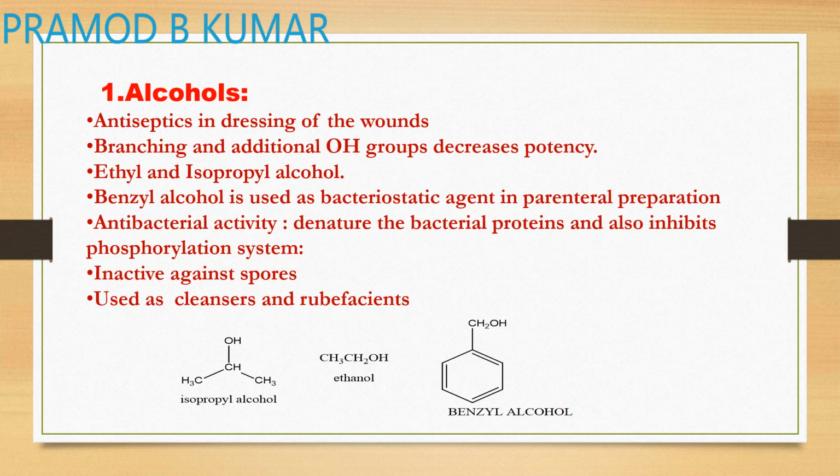They are bacteriostatic agents, and benzyl alcohol is basically used as a bacteriostatic agent in parenteral preparations. So if you want any parenteral preparation, you can add benzyl alcohol. Their mechanism of antibacterial action is denaturation of protein, and they also inhibit the phosphorylation system. They are inactive against spores, so they cannot act on your spores.